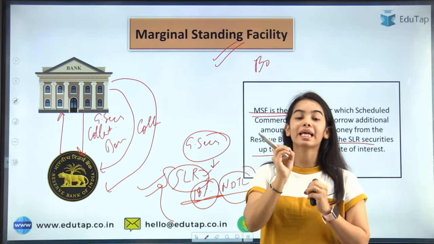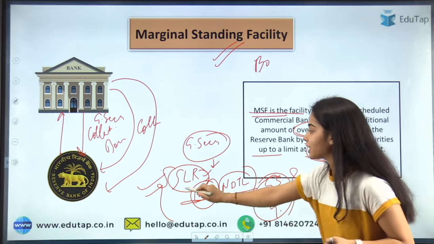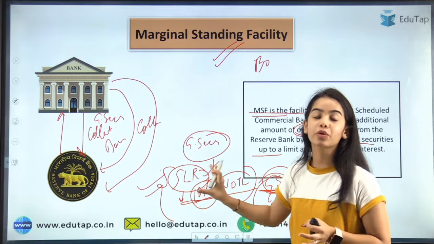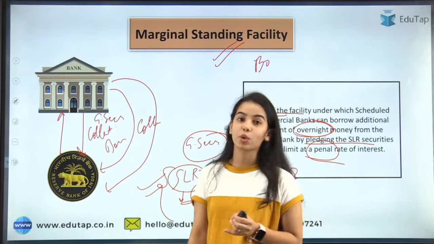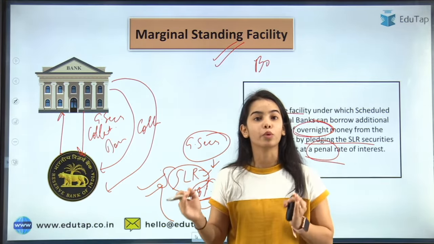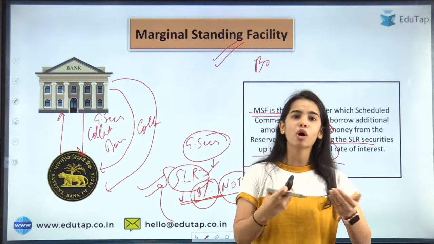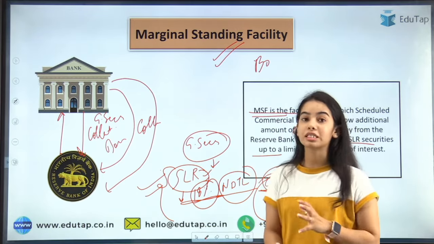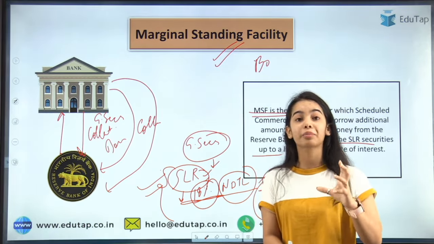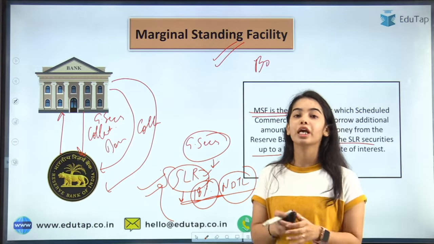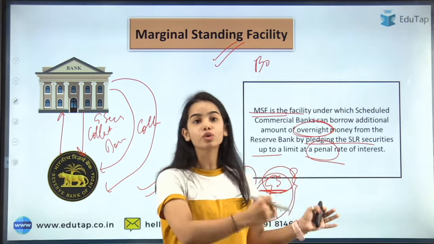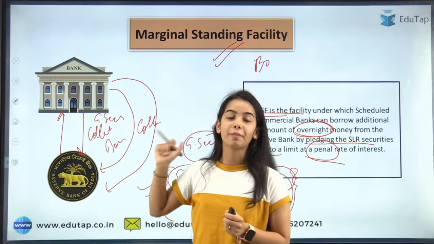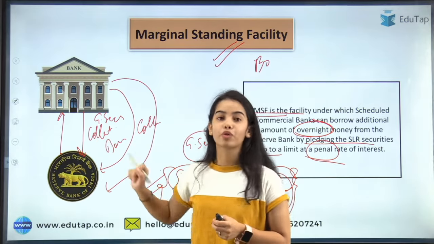But the government security that is a part of the SLR, the statutory liquidity ratio, can be given as the collateral, which is not allowed under the repo rate. Because in the repo rate, in the normal situation, the banks are borrowing from the RBI, but when they borrow in marginal standing facility, that means they are in an emergency situation. So they can reduce this SLR, use the government securities under the SLR as the collateral to the RBI, and the banks can borrow from RBI.